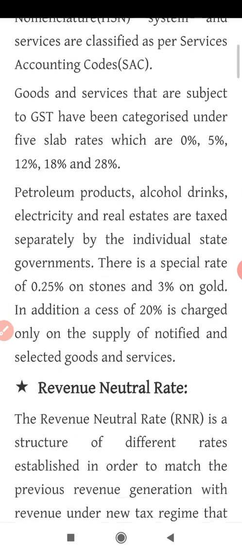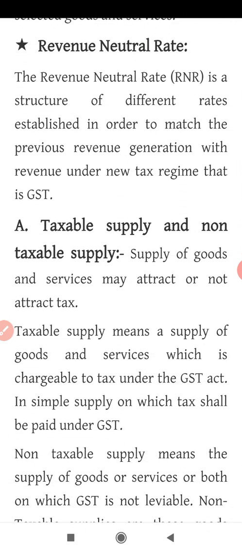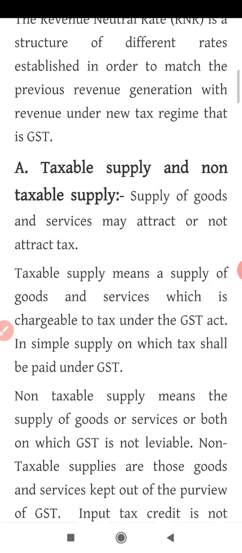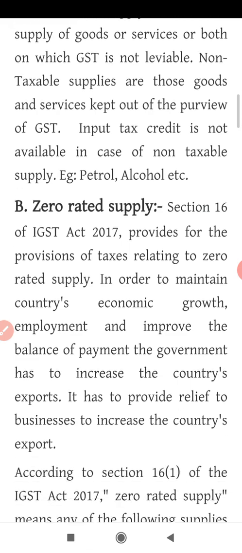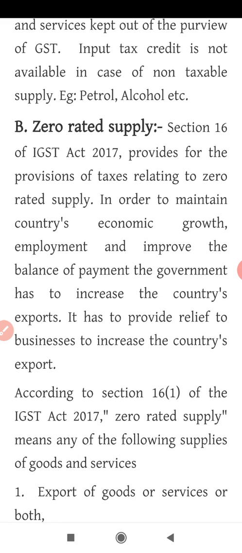In the previous class, I have taught you all the different types of supply. In that we have seen two types of supply. The first one we saw is taxable supply and non-taxable supply. Taxable supply means such supply on which GST is imposed, and non-taxable supply means such supply on which GST is not imposed. Next we have seen zero rated supply. Zero rated supply means there is no tax charge on such supply.